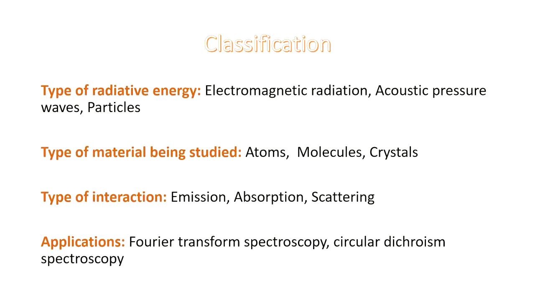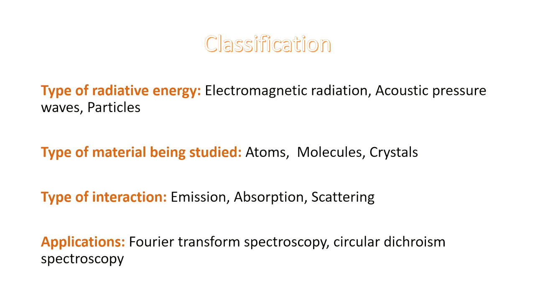Now next, let's look at the classifications of spectroscopy. There are multiple ways in which you can classify different types of spectroscopy. The different techniques can be grouped depending on the type of radiative energy that is used, like electromagnetic radiation, pressure waves or particles such as electrons or neutrons. Another way of classifying them is depending on the type of matter being studied, like atoms, molecules, nuclei or crystals. The third way is the interaction between this material and the energy, because the interaction can be of different types: emission, absorption, or scattering.